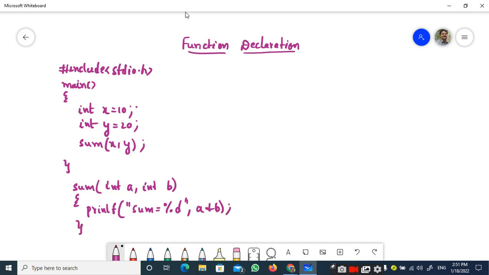Right. So before going to the function declaration, let us explain the concept of function calling. All these things we will discuss in parallel. We have previously discussed the concept of function definition.